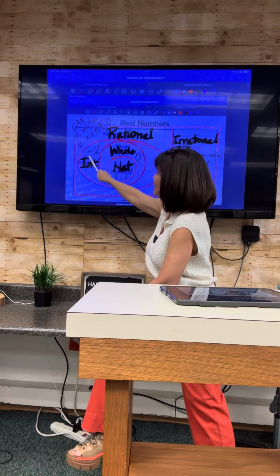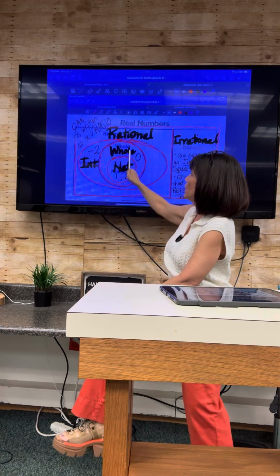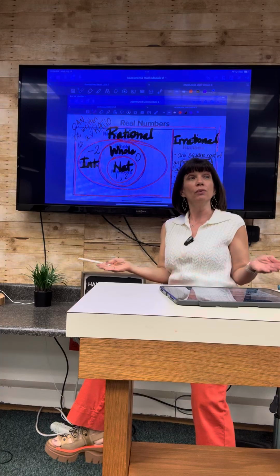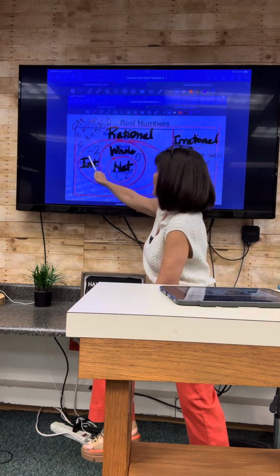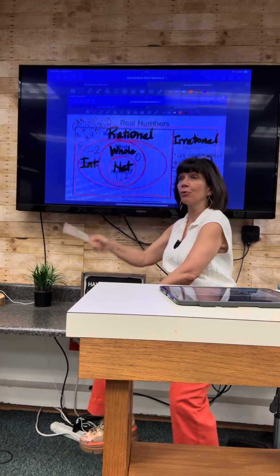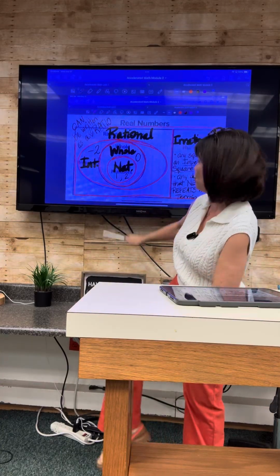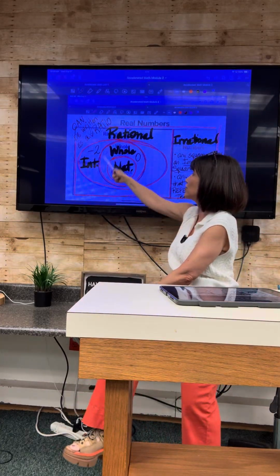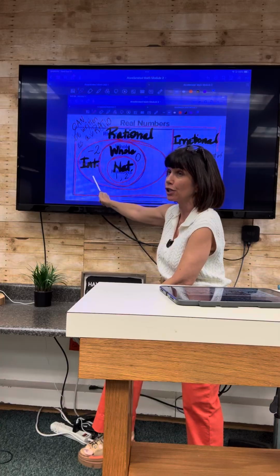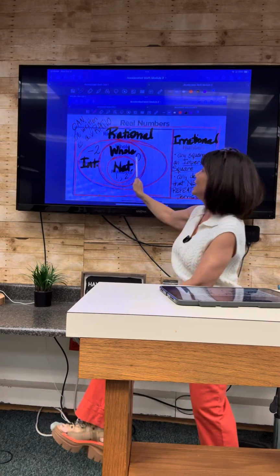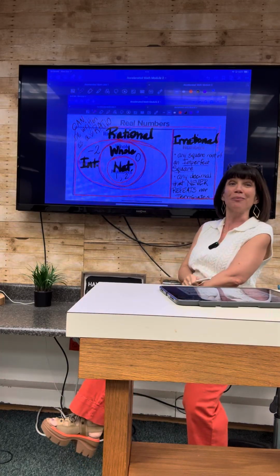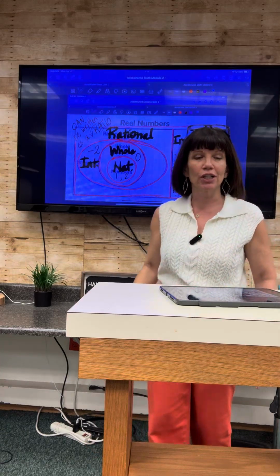So, class, is -2 also a whole number? Yes or no? No. Is -2 also a natural number? When you were a little kid, did you go -1, -2, -3? No, you never did. It's not a natural number. It's not a whole number. It is an integer. If it is an integer, is it also a rational number? Yes. You are catching on quickly.